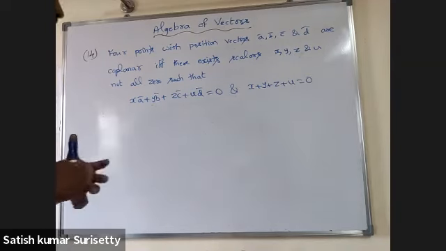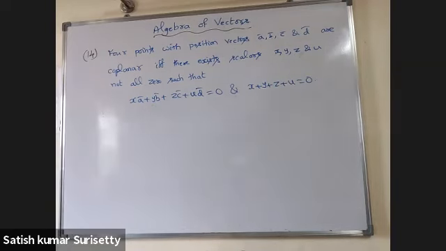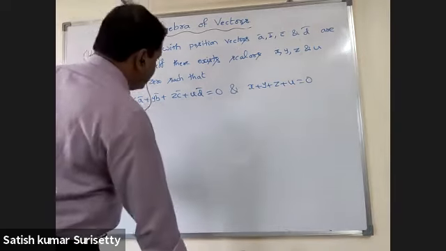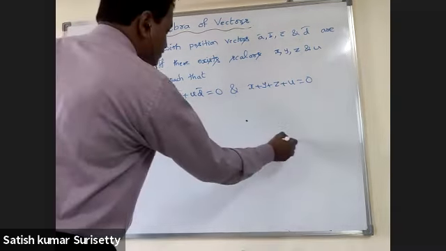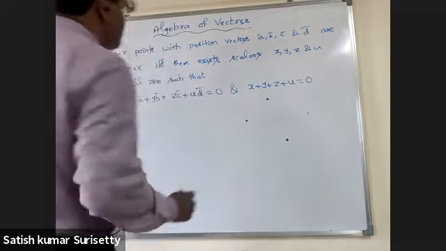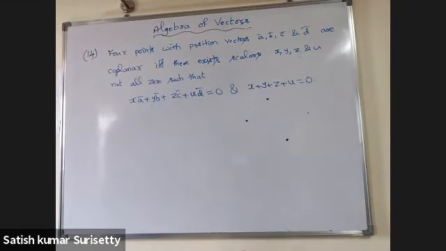Four points with position vectors a bar, b bar, c bar and d bar are coplanar if and only if there exist scalars x, y, z and u, not all zero, such that x a bar plus y b bar plus z c bar plus u d bar equal to 0 and x plus y plus z plus u equal to 0. Using the previous concepts, we can prove this easily.